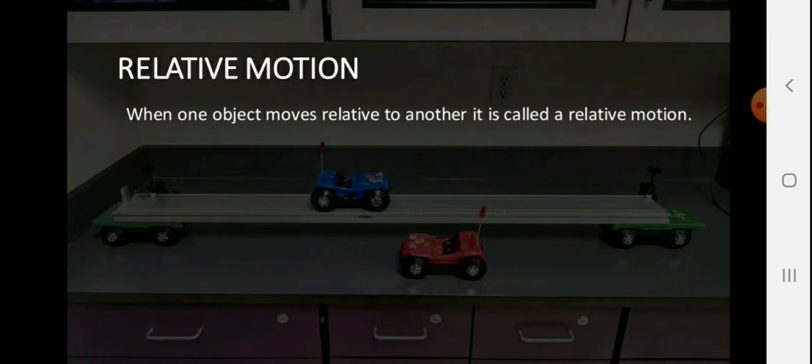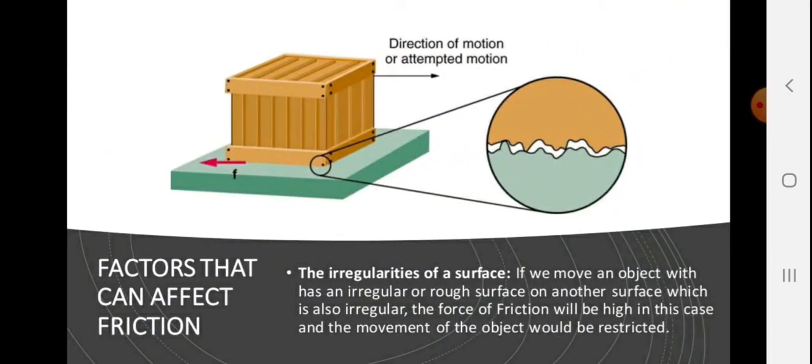Relative motion. When one object moves relative to another, it is called relative motion. Factors that can affect friction. The irregularities of the surface.